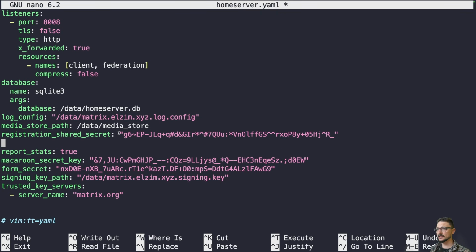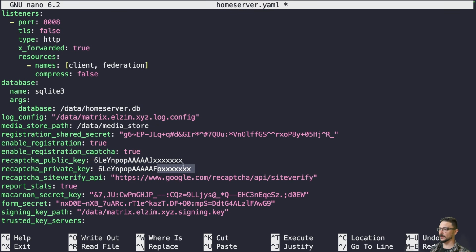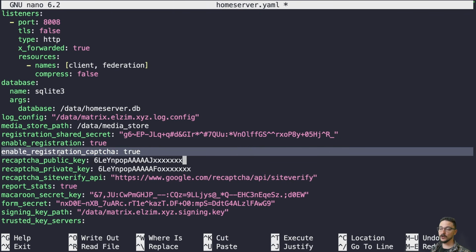Right, so I'm just going to paste in these lines. These are the lines that I've just added. I've marked off a little of these so I don't actually reveal my full public and private key for this service. I'll show you how to get this in a second. But what we're essentially saying is that we're going to enable registration for our Matrix server so people can join in, and they can create accounts and we don't have to create them manually on their behalf. And then we're saying the enable registration captcha is true. Now, if you just had enable registration true and you didn't have this one, your server wouldn't deploy because you don't have some sort of way to protect your user creation.